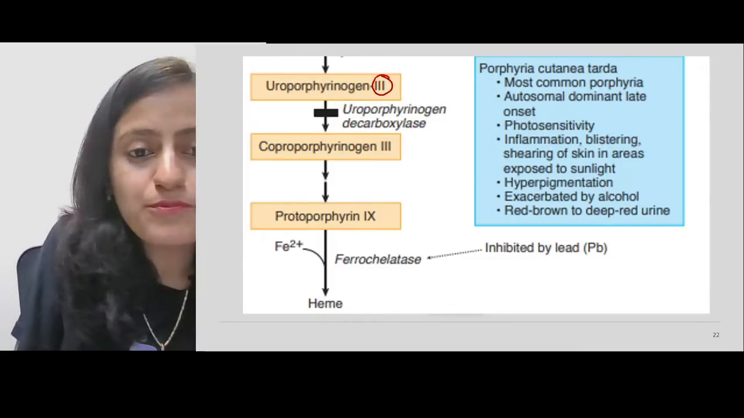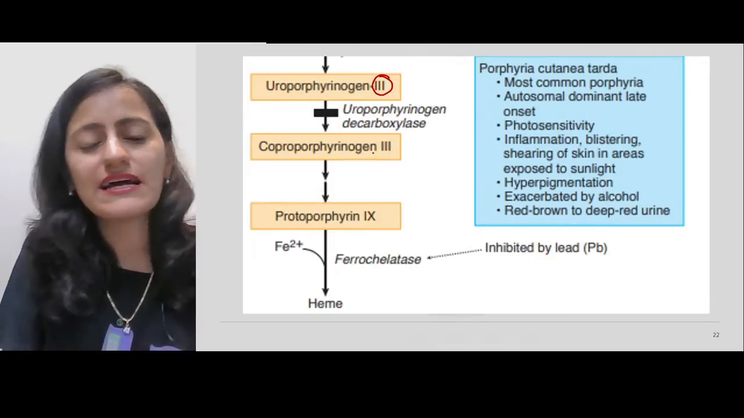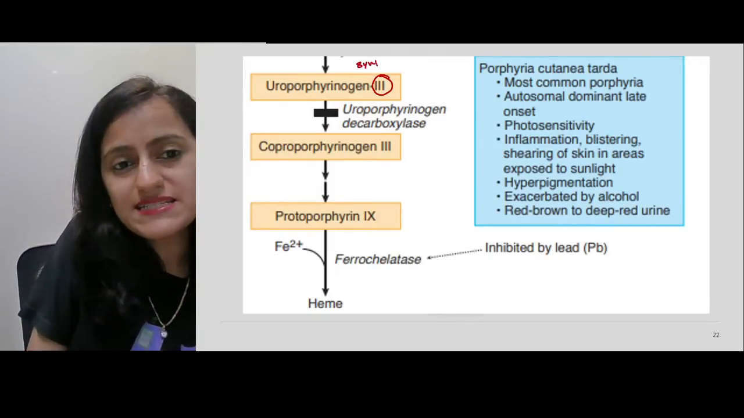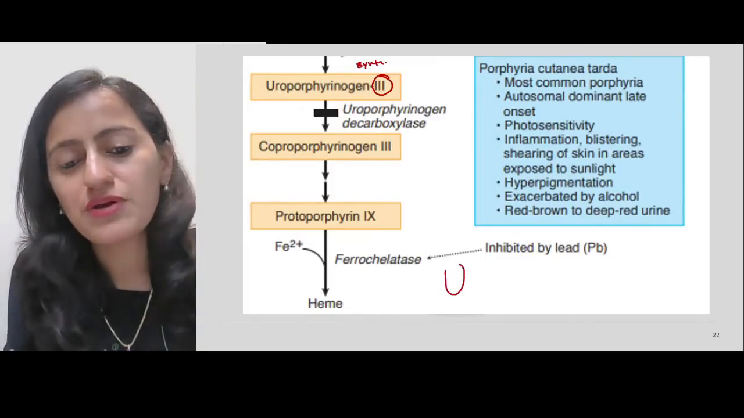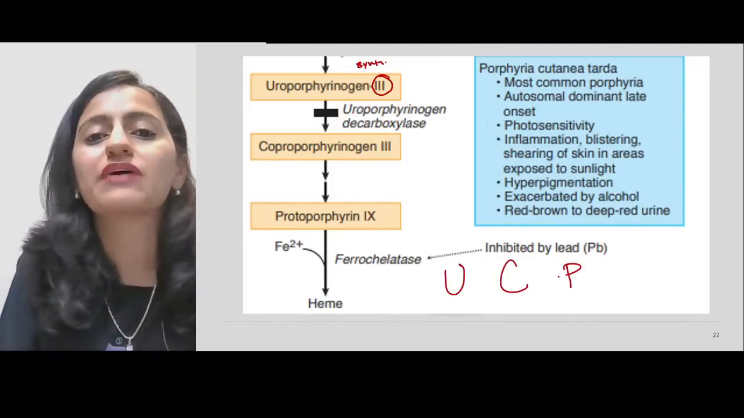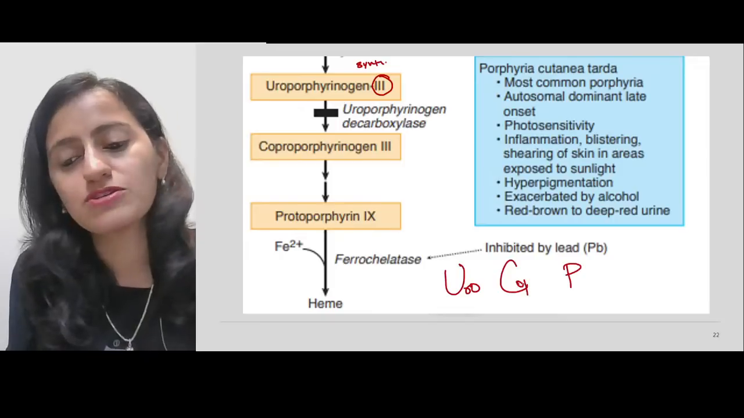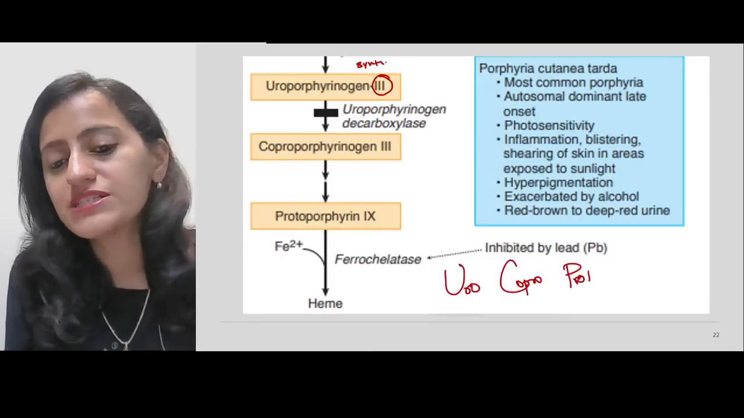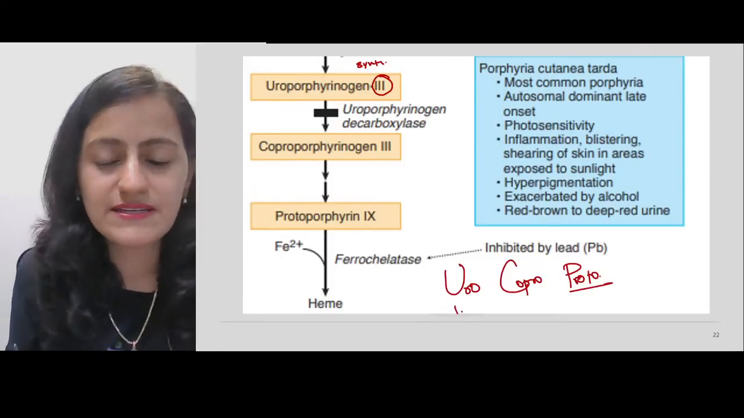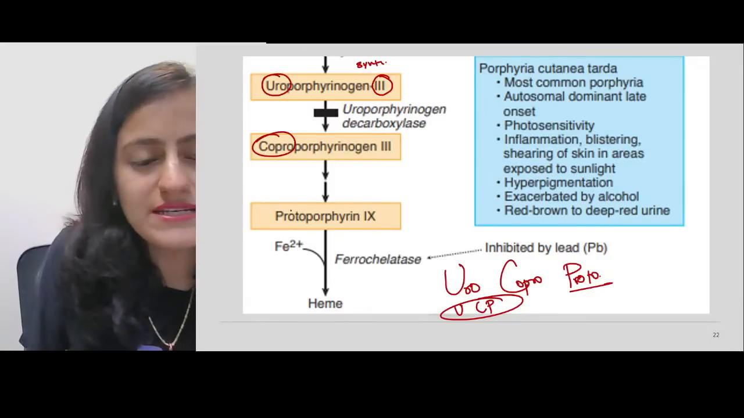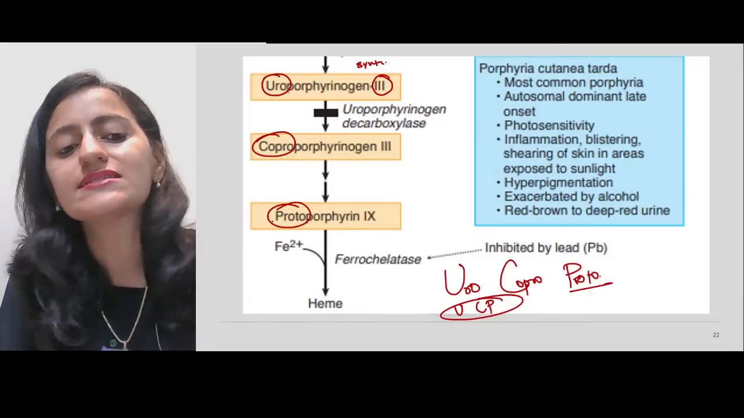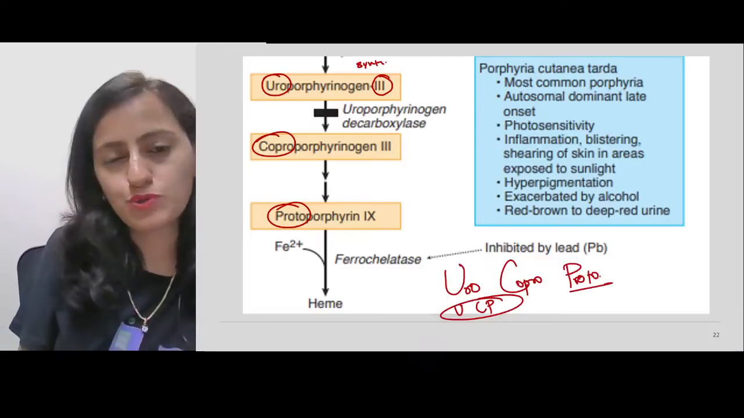Now you have uroporphyrinogen 3. Okay, that is basically uroporphyrinogen 3 synthase is the enzyme. In the porphyrins, remember, first you have U, then you have C, and then you have P. That is uroporphyrinogen, coproporphyrinogen, and then protoporphyrin. So remember UCP. First is uro, then is copro, and then it is proto.